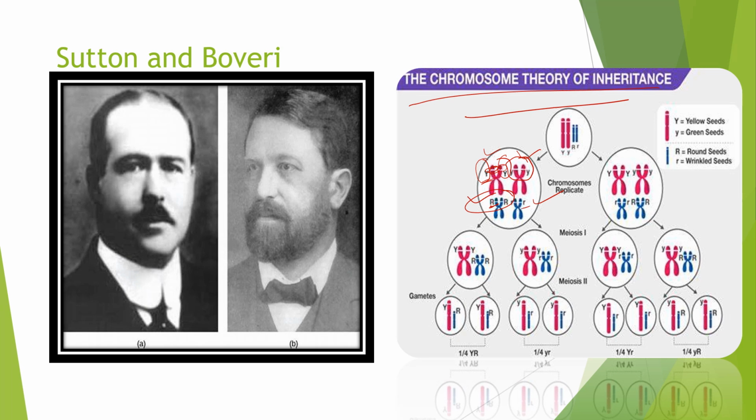So this is how these 4 chromosomes in meiosis 1 are divided into 2 and 2 each. This is a reductional division, because the 4 combine and form 2 each. Again in the next division, meiosis 2, they divide and have one strand each. So there is a reductional division, but they are segregating in which manner? That is 1/4 YR, 1/4 small y small r, 1/4 capital Y small r, and 1/4 small y capital R. So they are segregating and independently assorting.